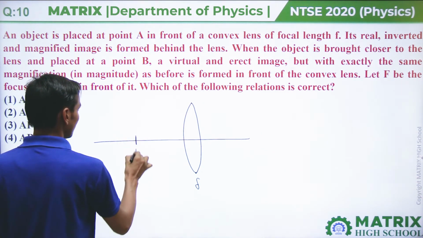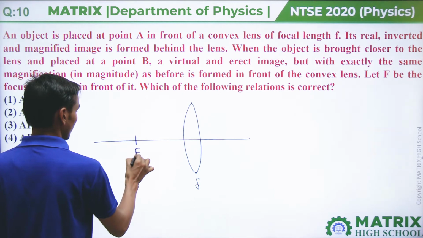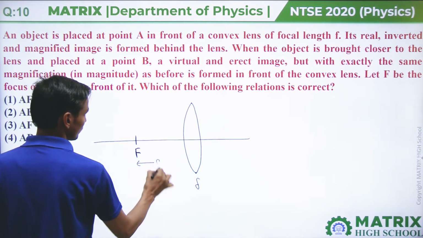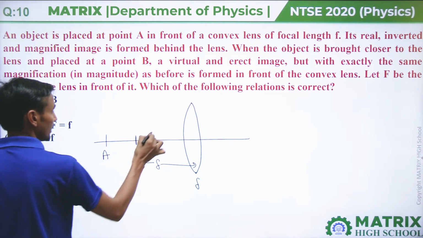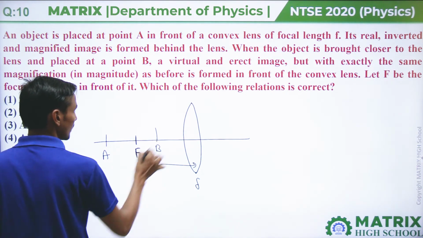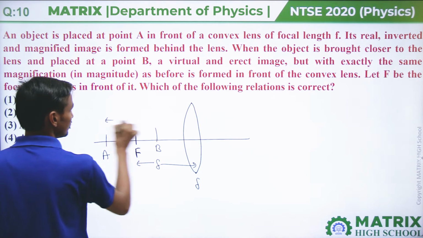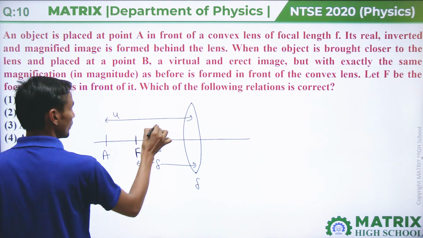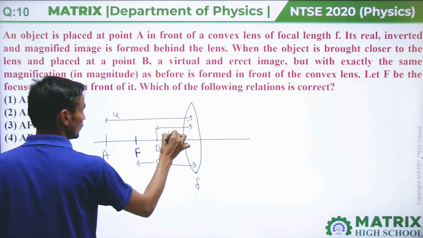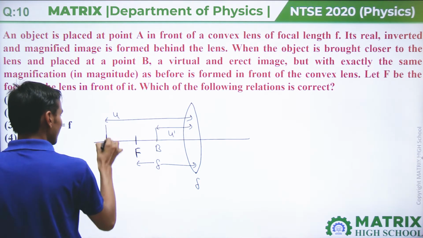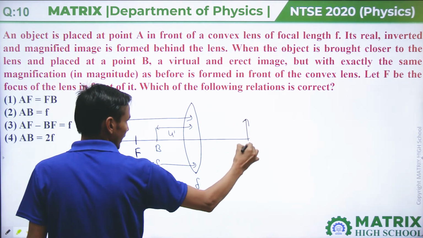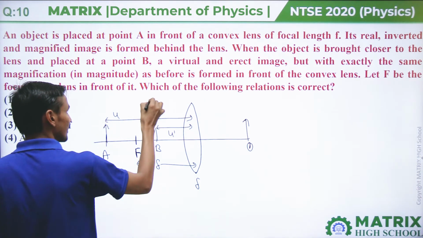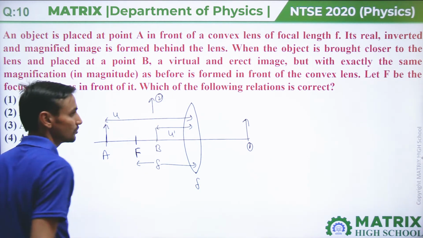Let's assume that there is a focal point and this length is small f, and here is point A and here is point B. Let's assume u here, and u dash here. First the object is here and the image is formed at this place, and in the second case the image is formed at this place.